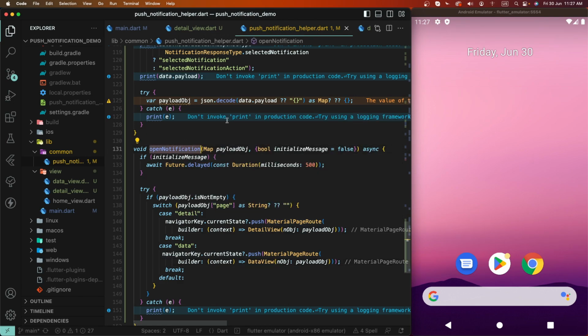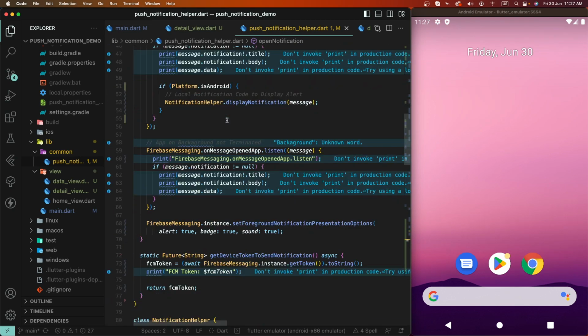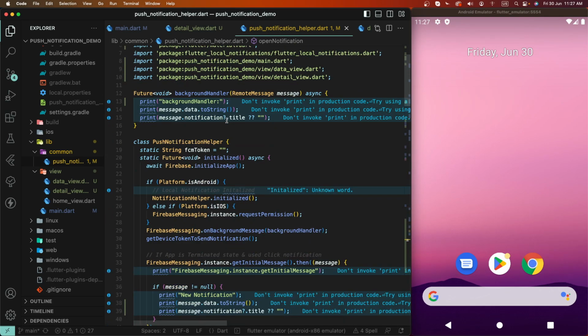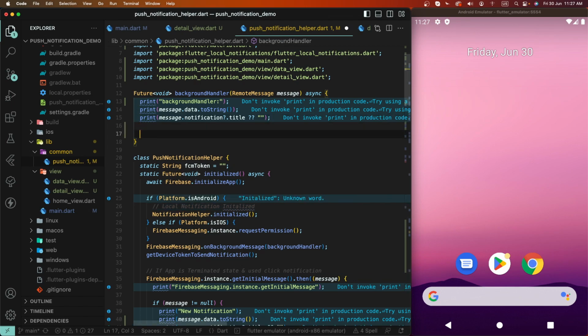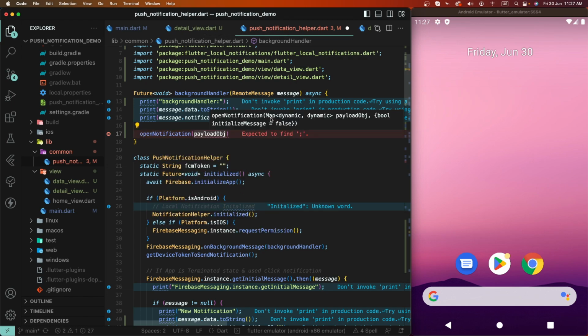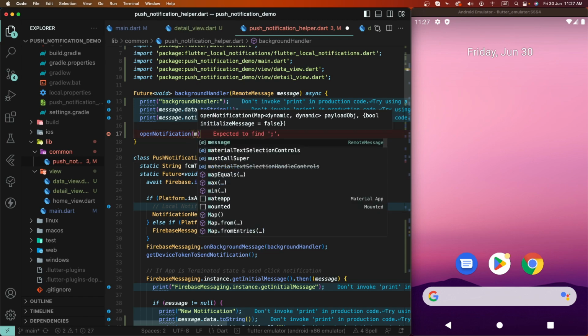We need to call which place to call. First of all, we need to set here the main function. To handle background, you need to set here the background. If this function didn't get event, you need to click here the open notifications, and we need to pass here the message data.